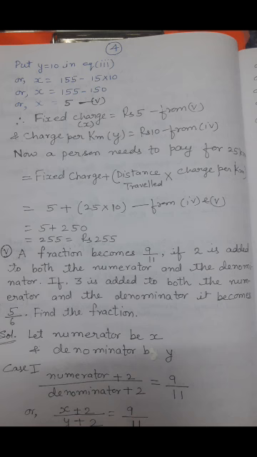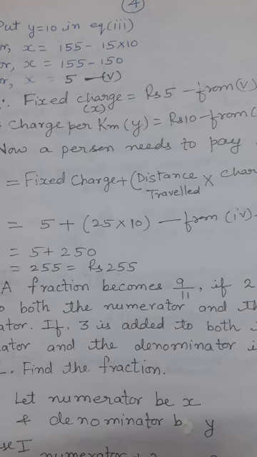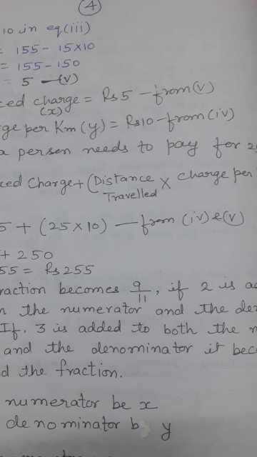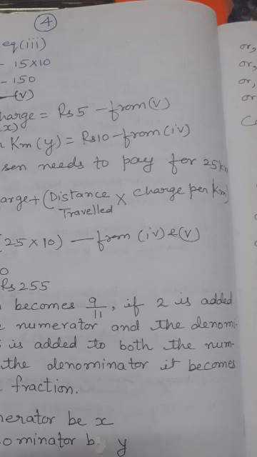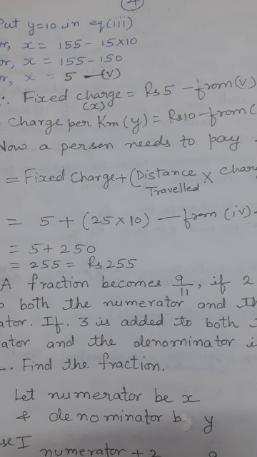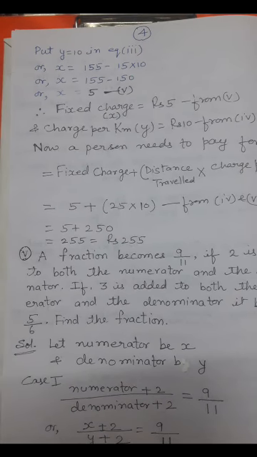Now in the question it is asked that if a person has to travel for 25 kilometers, then what amount he has to pay to the taxi. Now we'll do it. Fixed charge he has to give in all the conditions. Now plus distance travelled into charge per kilometer. Fixed charge we have got is 5 rupees, that is 5 plus. In this case the person has to travel 25, so within the bracket plus 25 into charge per kilometer, it is 10, so 25 into 10 is equal to 5 plus 250, and when we are adding it we are getting 255. So the person has to pay rupees 255 for travelling 25 kilometers.